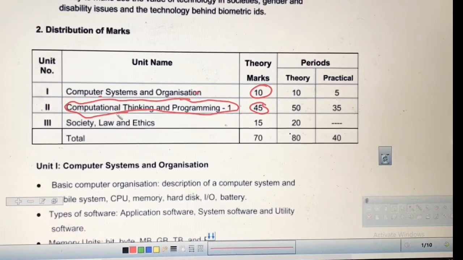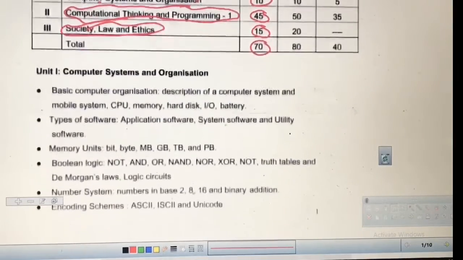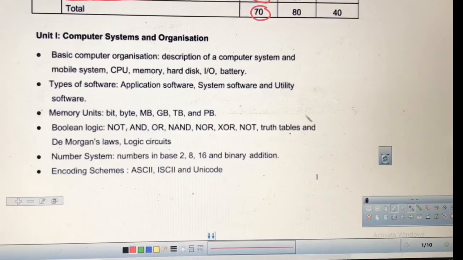The last chapter is the theoretical chapter, society, law and ethics. It covers cyber security and cyber crimes, biometric aids, and e-waste management. So many topics this chapter will cover, and it also has a very healthy weightage, that is 15 marks. Your theory paper will be of 70 marks in the final exam, and 30 marks weightage will be for practical. After that we will see the first unit, computer system and organization.